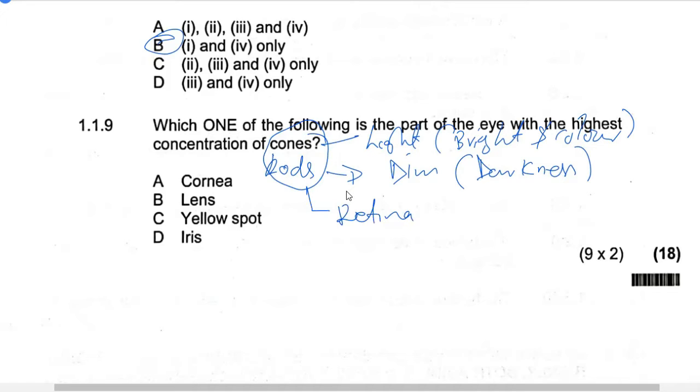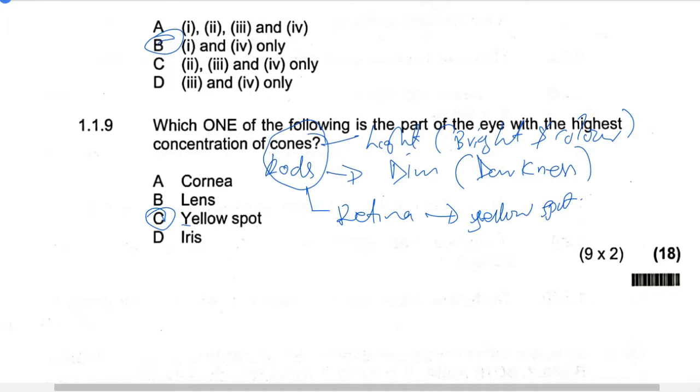And then we have the highest point where you have the sharpest image. Where is it formed? It is formed at a point called fovea or yellow spot. Yellow spot. So we go to the options and then we find yellow spot to be our answer.